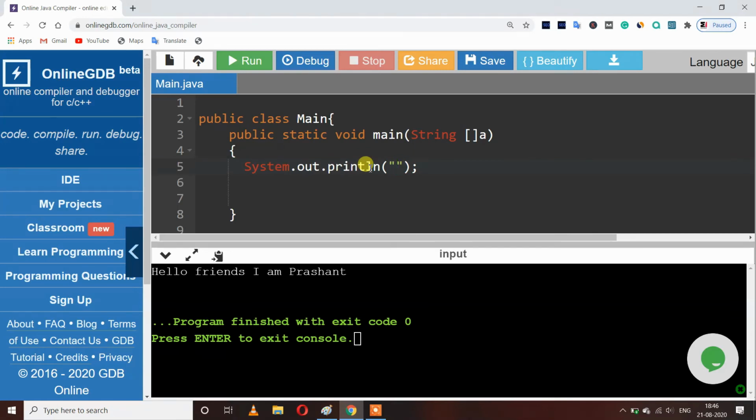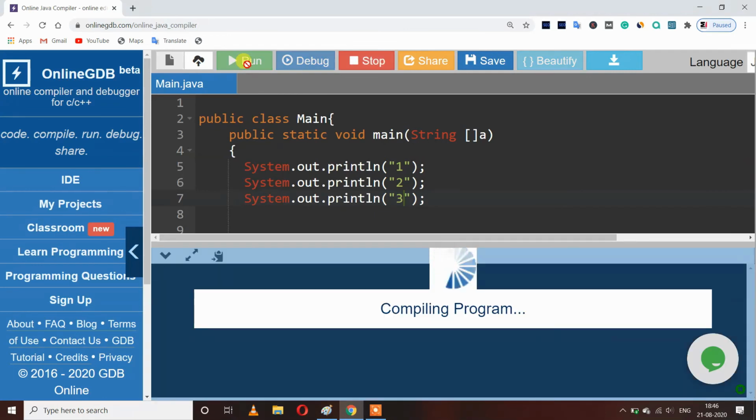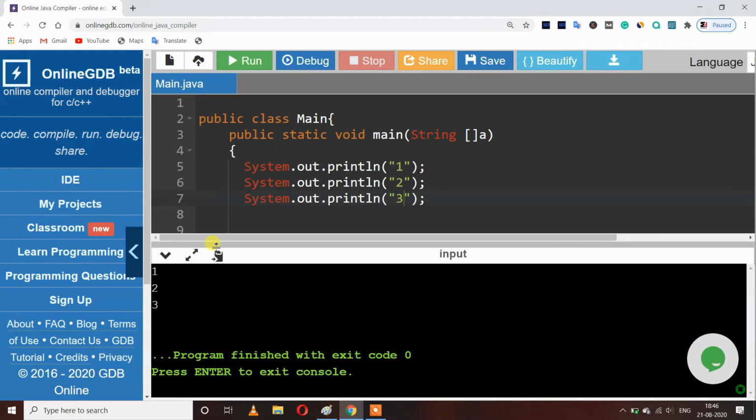Like I have printed one here and two here and three here. So now run this program. So you can see that I am getting output in the next lines, like one in the first line, two in the second line, and three in the third line.